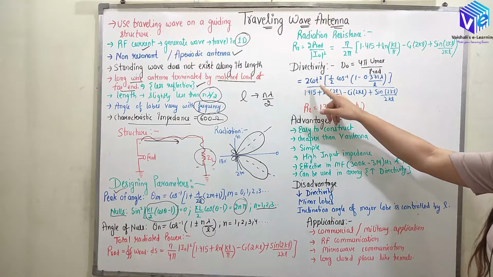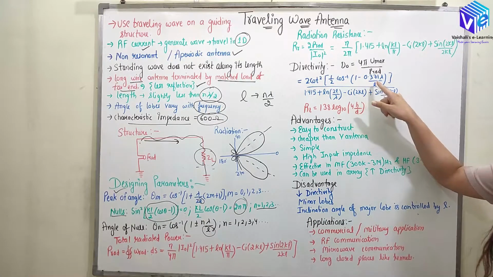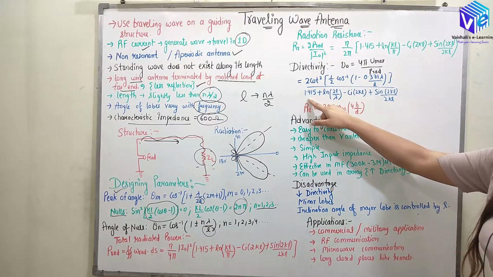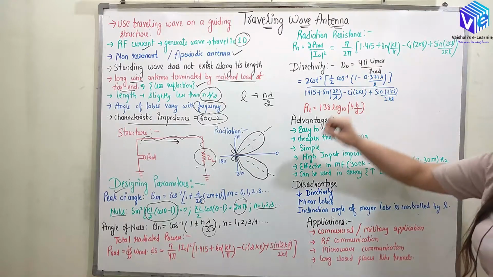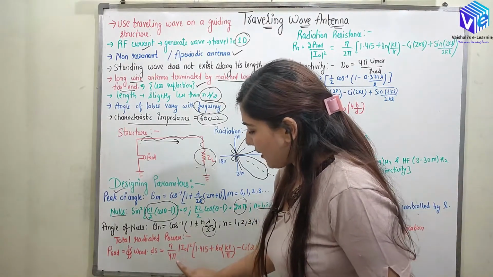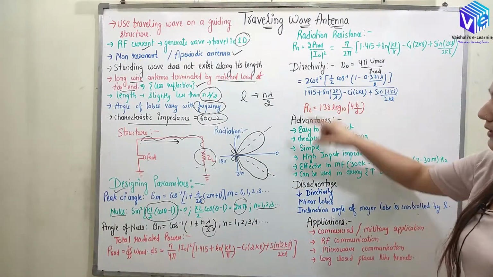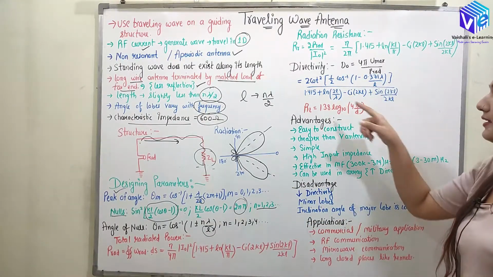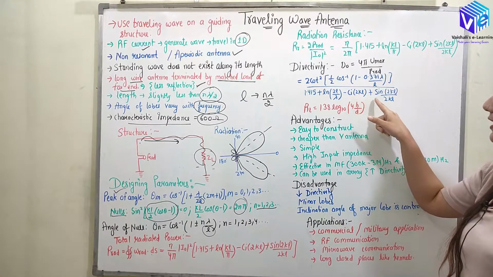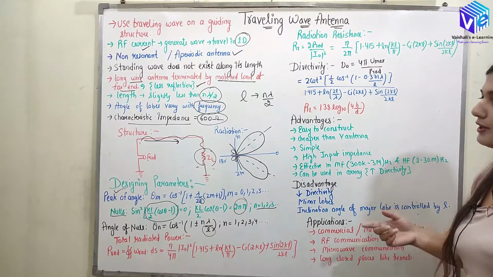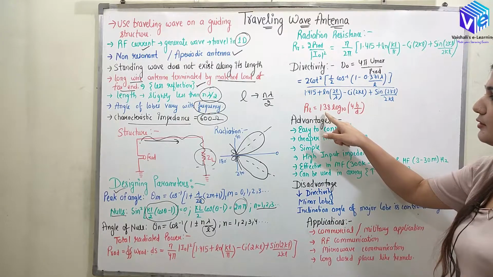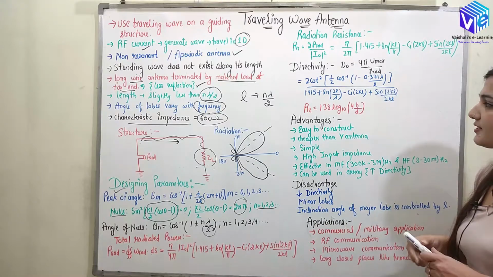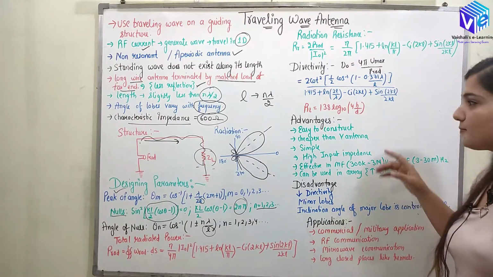So it came out to be 2 cot square of 1 upon 2 cos inverse of 1 minus 0.371 lambda upon L, and now for P radiated, because I naught and eta upon 4 pi are going to cancel out, we are left with this bracket term only, 1.415 ln 2l upon lambda minus ci 2kl plus sin 2kl upon 2kl. Now the load resistance is equal to 138 log 10 of 2h upon d. Here h is the height over which the antenna is placed.